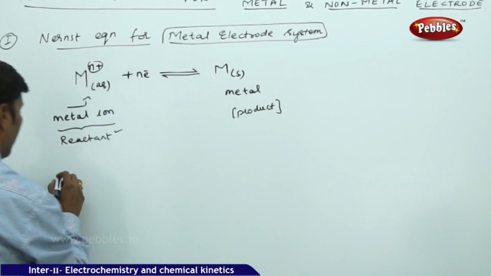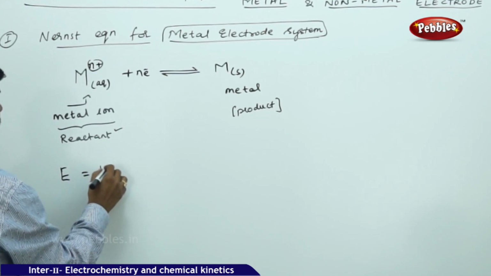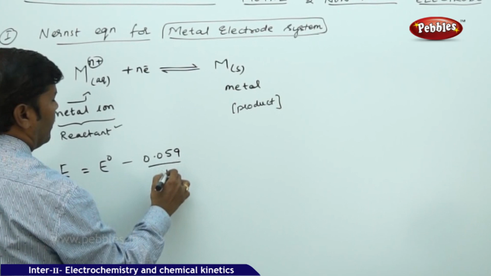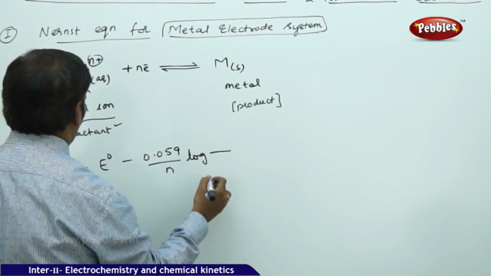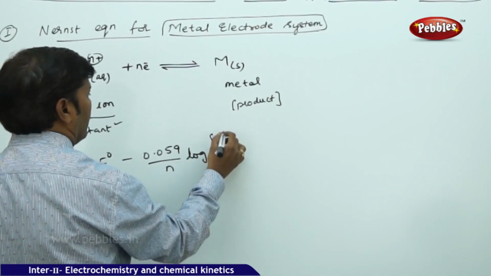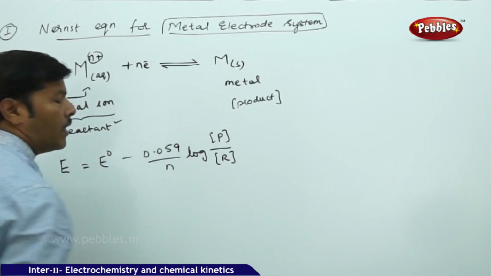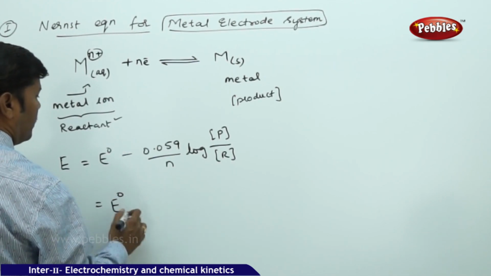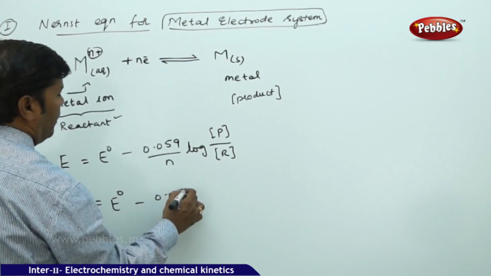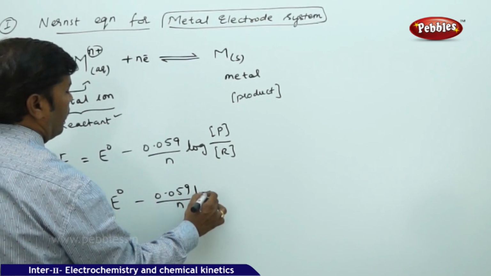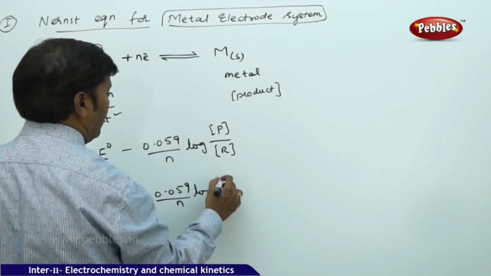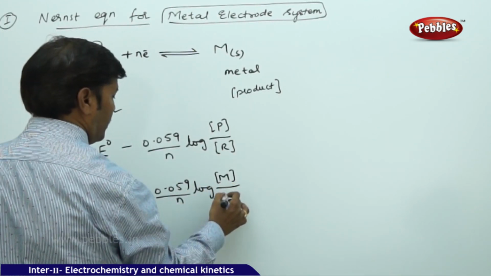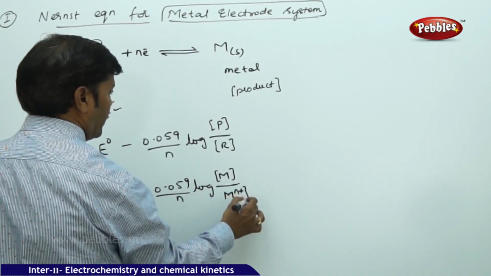Take the formula: potential of the cell is equal to E naught minus 0.059 by N of log concentration of the products divided by concentration of the reactants. P for products, R for reactants. So again this becomes E naught minus 0.059 by N of log, where the product concentration is metal and the reactant concentration is metal ion, M plus ion.